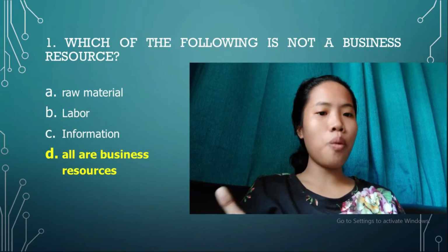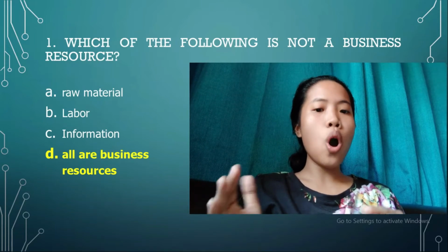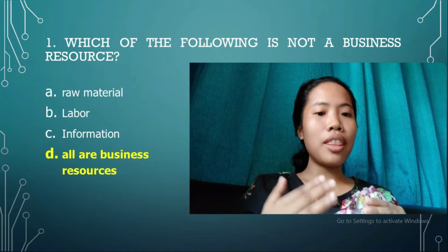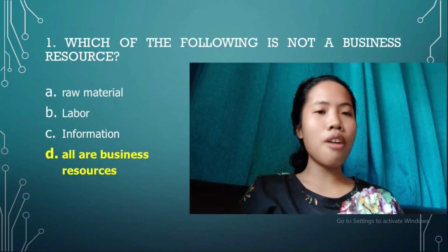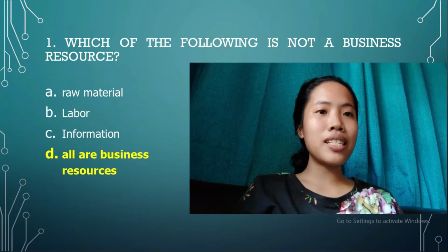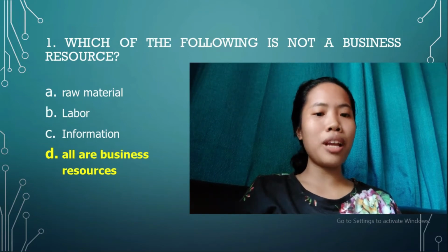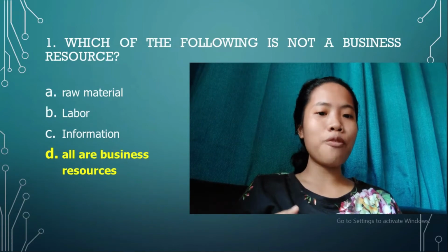Another is labor. It equates to human resources and it includes all the people involved in the company, which are employees, fellow staff, members, and everyone in the supply chain. And lastly, information. Information as well is a business resource because information is a vital resource that helps an organization serve its customers and operate.